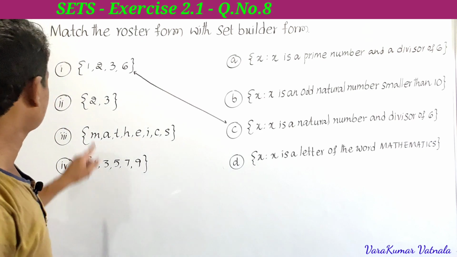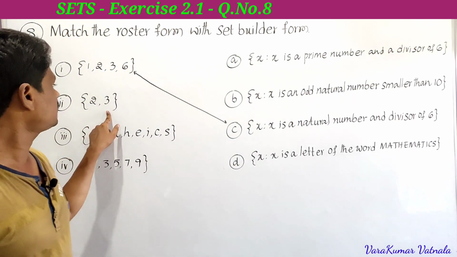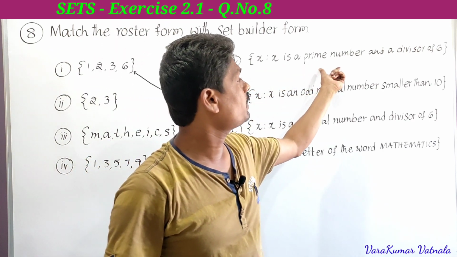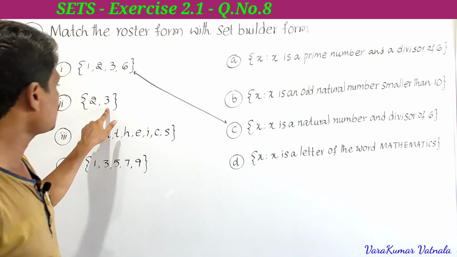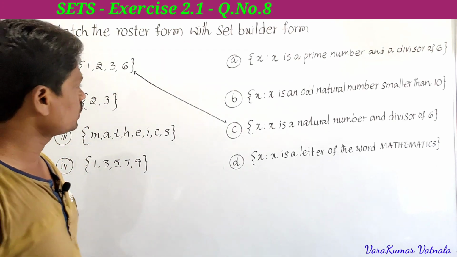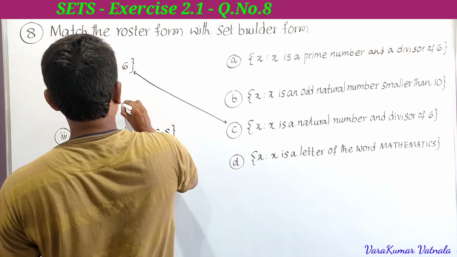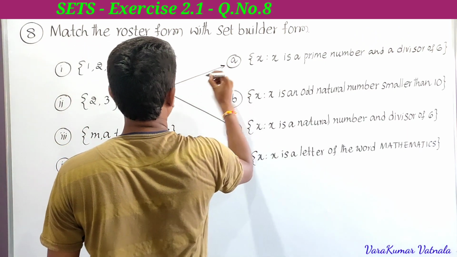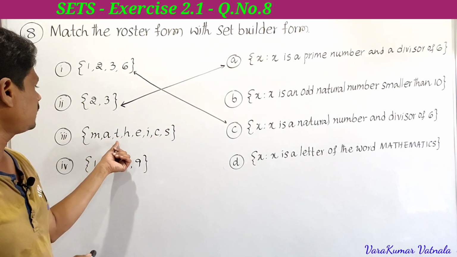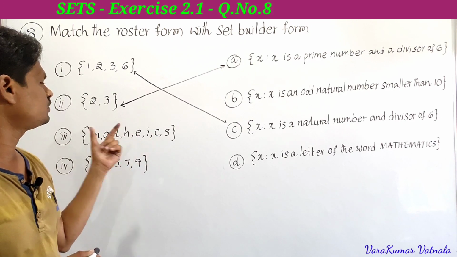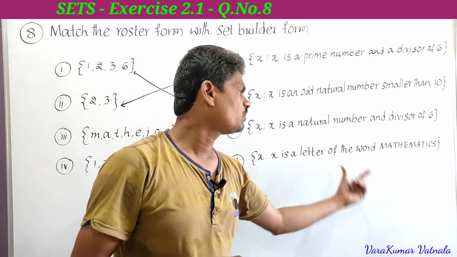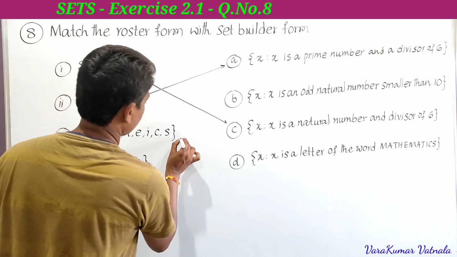Next, the second one, 2, 3. We just have to check from 1 again. x such that x is a prime number and divisor of 6. Yes, 2, 3 are prime numbers and these two are the divisors of 6. So here we can match these two. Next, the third one, M-A-T-H-E-M-A-T-I-C-S. It is very clear. D is x such that x is a letter of the word mathematics. So very easy it is.